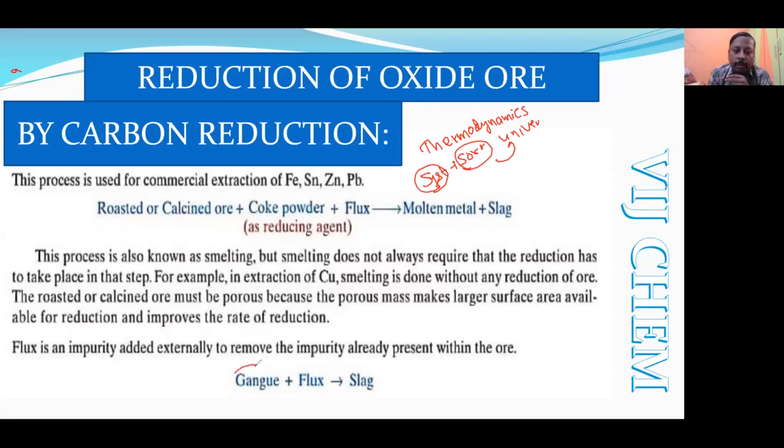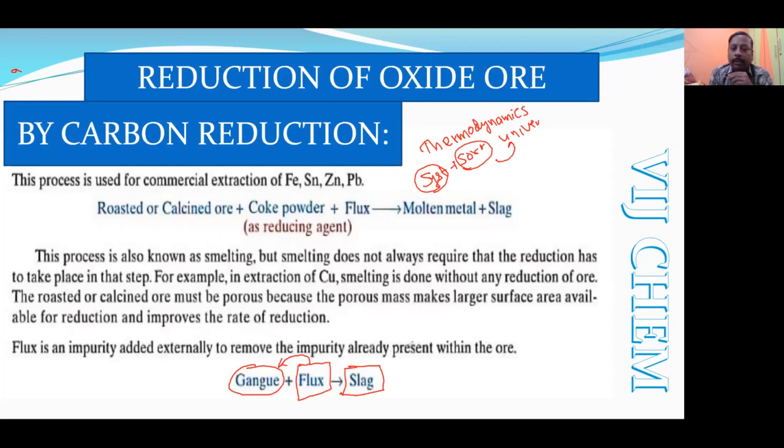The impurities which need to be removed are called gangue. For removing the impurity, we have to add something. We have to deliberately add some new substances. That substance which needs to be added along with the ore to remove the impurity, the gangue, is called a flux. And when you add the flux, automatically the flux goes to the gangue and makes it an infusible floating material.